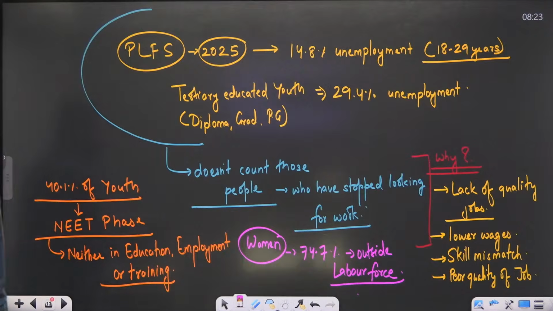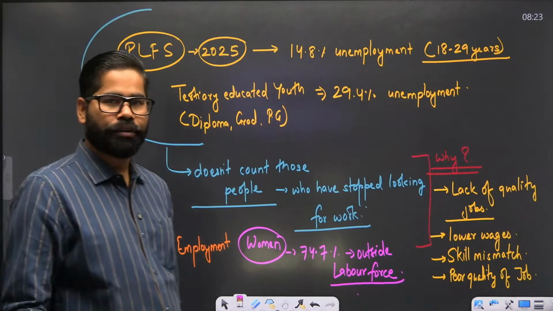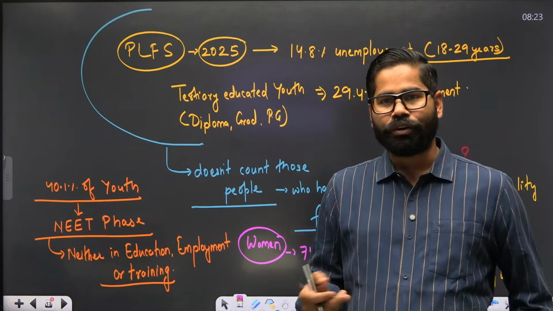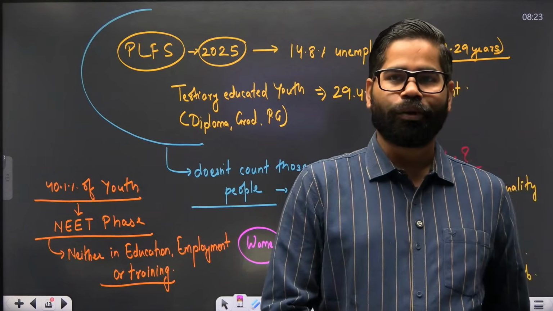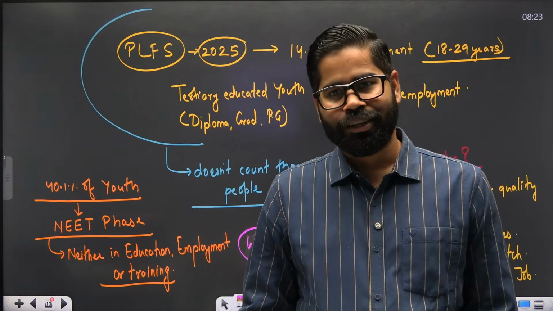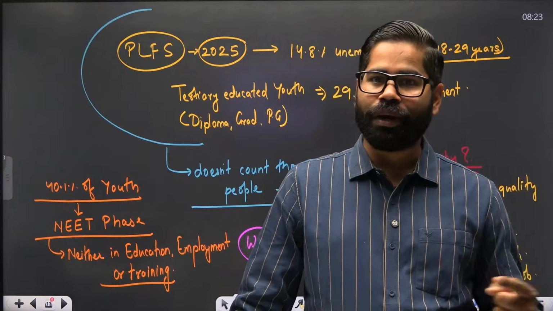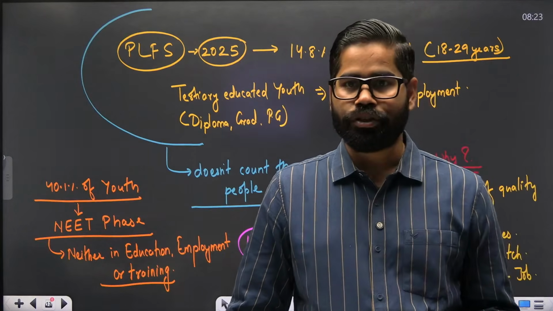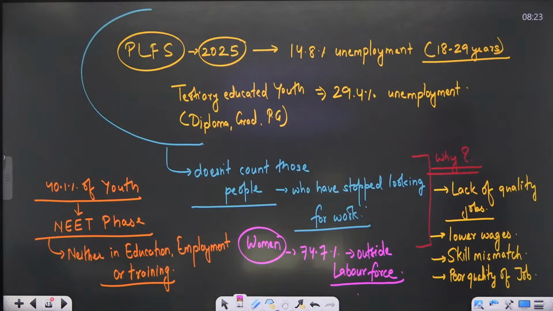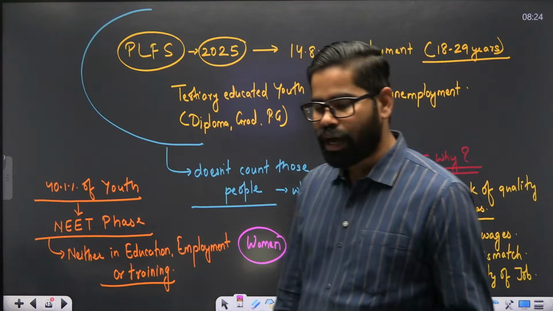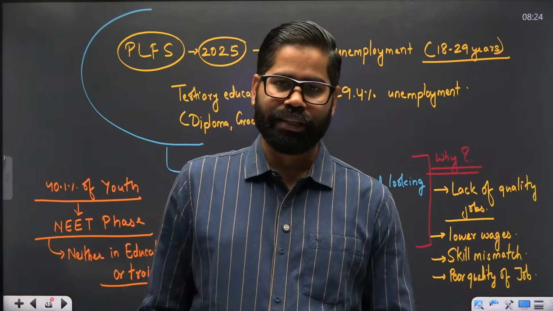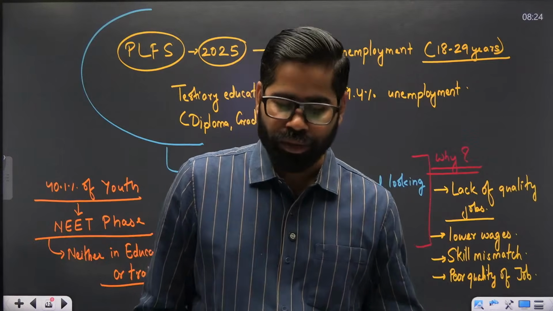They're outside the labor force, means they are not part of those who will be counted as employed or unemployed. इनकी काउंटिंग ना तो एम्प्लॉयड में होती है ना ही अनएम्प्लॉयड में होती है. So we see that they are out of the labor force. The labor force counts unemployment only when someone is looking for a job and then they are not getting it. But around 74.7% of young women are out of this labor force. They are not looking for anything. They have stopped looking for jobs.